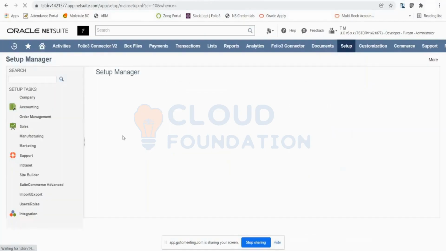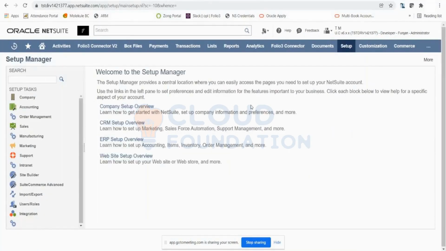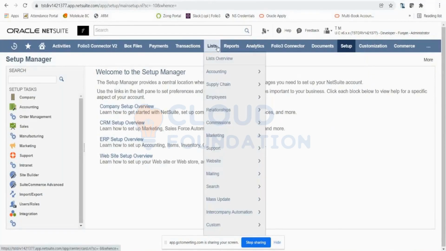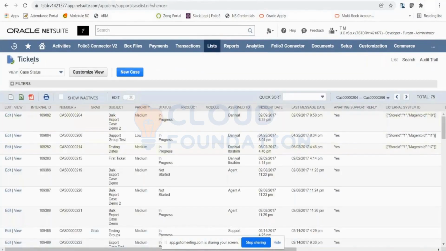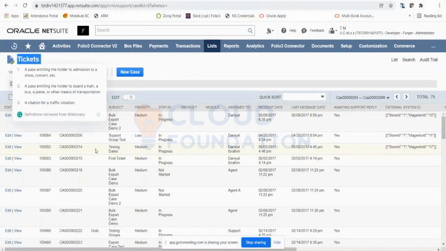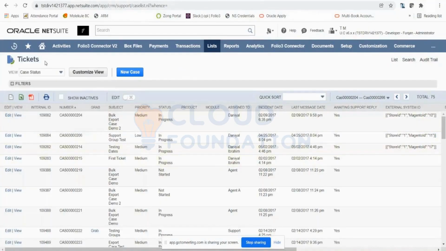Exactly. It's the same record. You can just simply rename it. Now, if I go in list support, I can see tickets. It's just the naming convention and now it's all tickets. The number and whatever, but it is now called a ticket within NetSuite. The record, the table is all the same. It's just the renaming or the terminology that you're using in your internal organization.